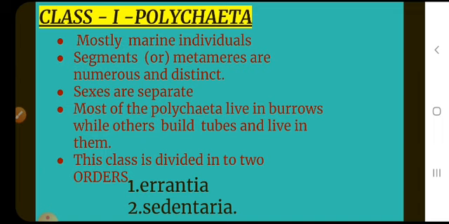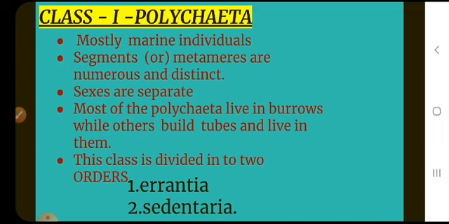Poly means many, chaeta means setae, so polychaeta means many setae, many parapodia.